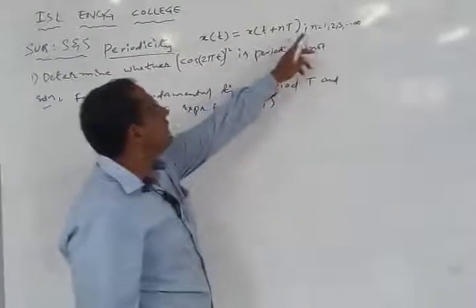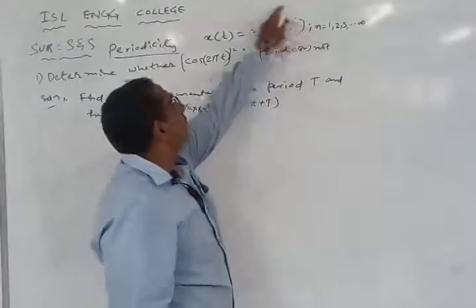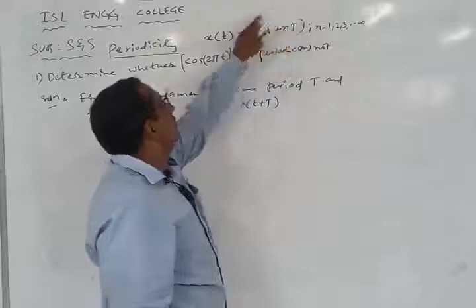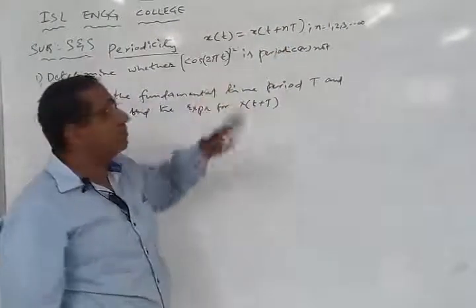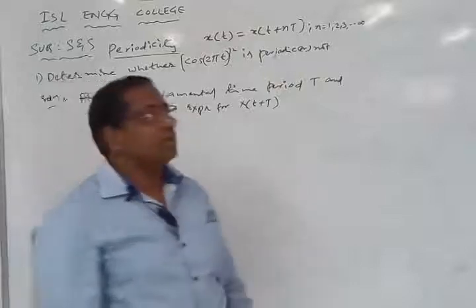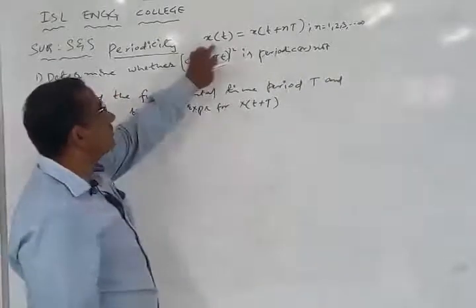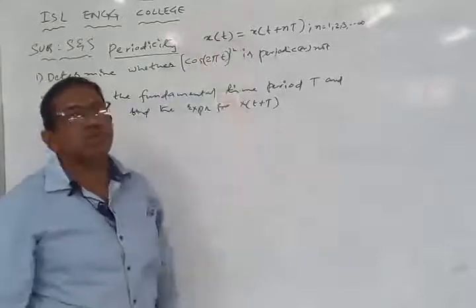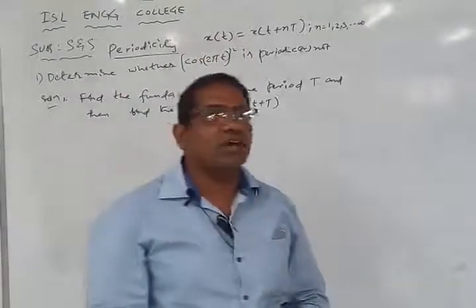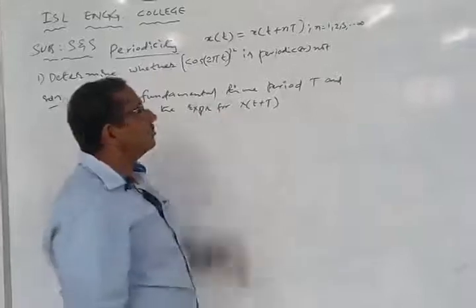For all these values, this time shifted signal should be equal to x of t, which is the actual signal without any time shifting. If these two are equal, then we say the signal is periodic, otherwise it is not a periodic signal.